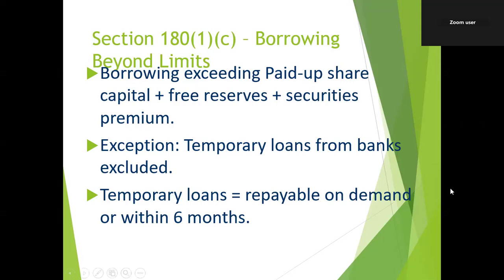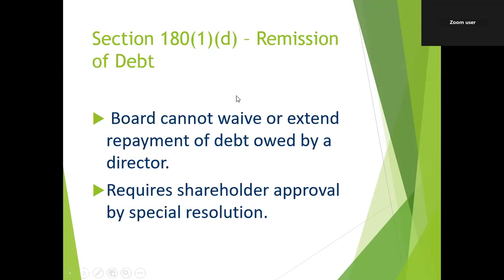Here is one exception: temporary loans from banks in the ordinary course of business. These are excluded. What are temporary loans? Temporary loans are those repayable on demand or within 6 months. These are all temporary loans.